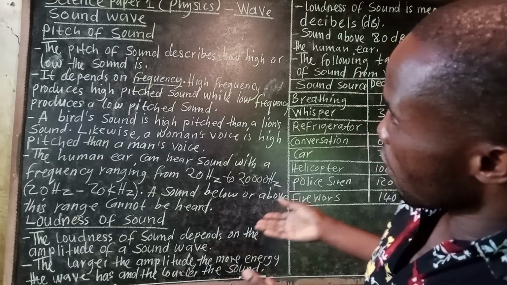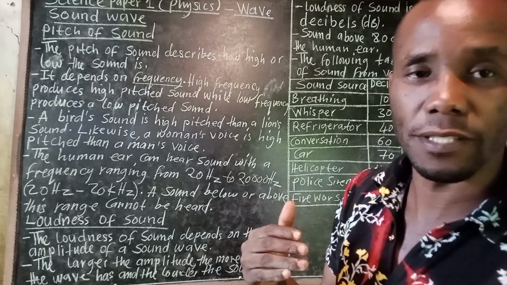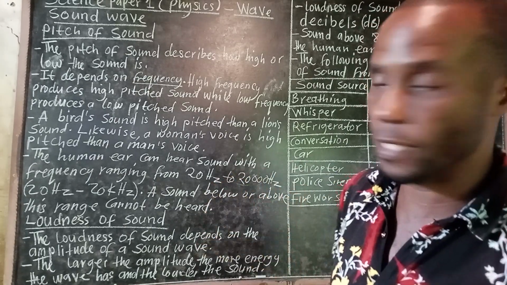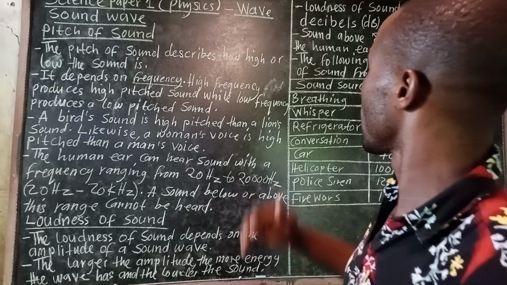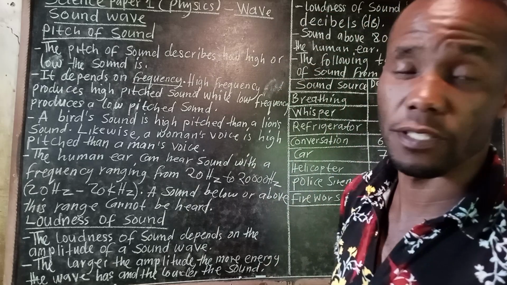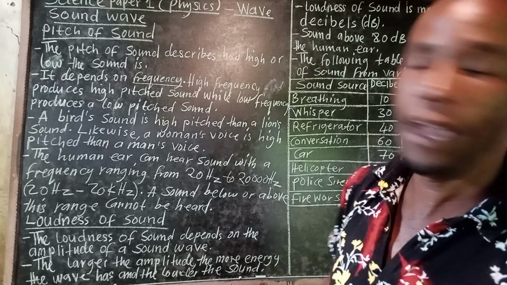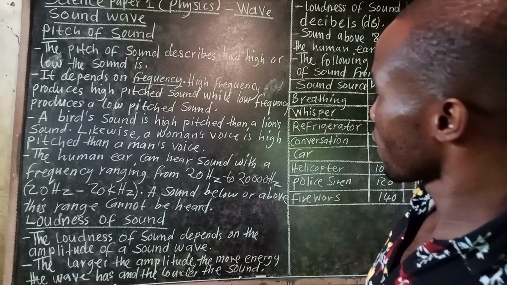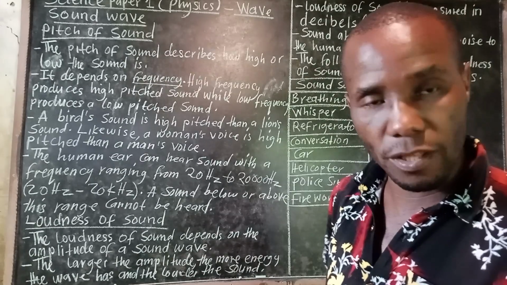We can take an example of a bird sound, the common bird. The sound of that bird is higher pitched than a lion's sound. Why? Because a bird is always high up, compared to the lion that is on the ground.